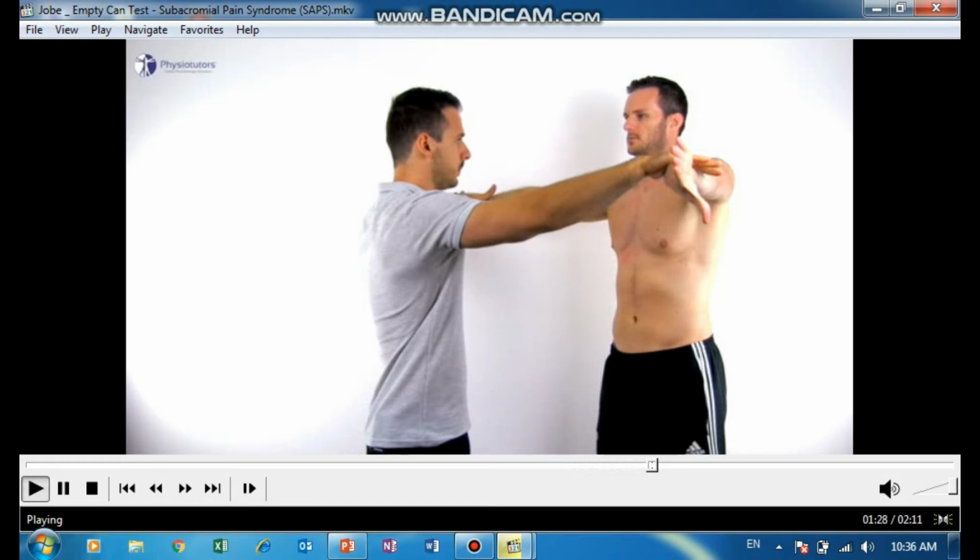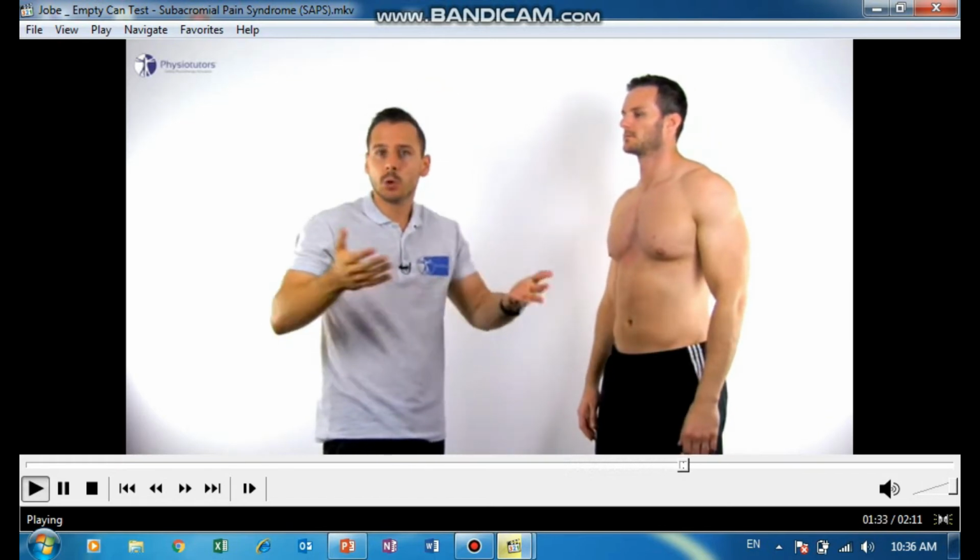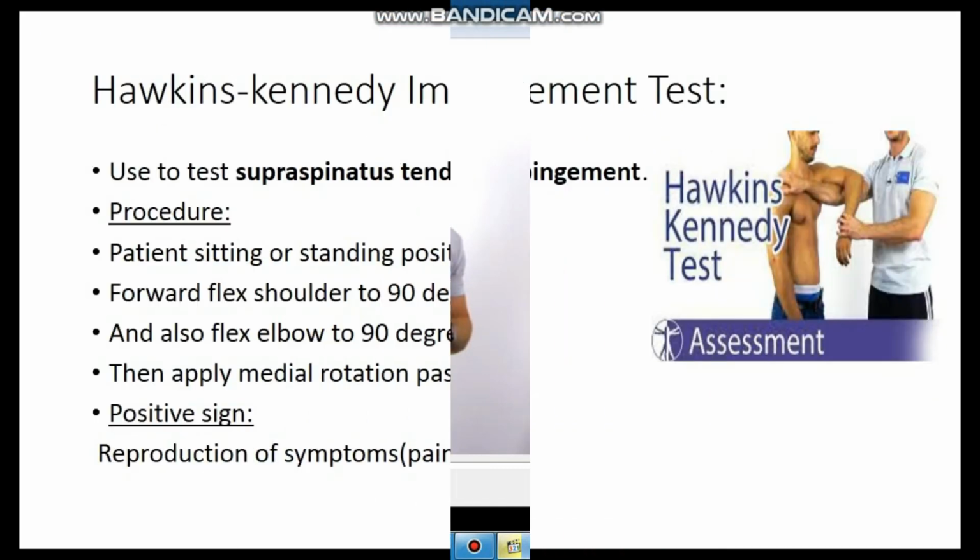If the patient complains of pain or weakness, then it means the tendon of the supraspinatus muscle is involved.